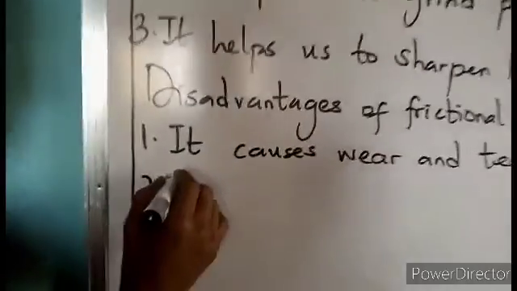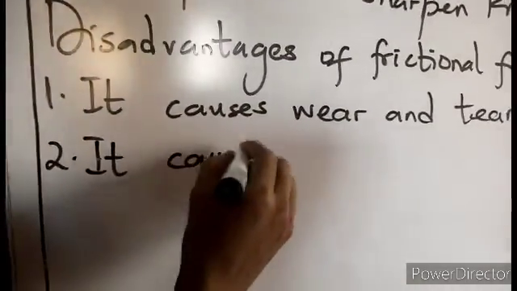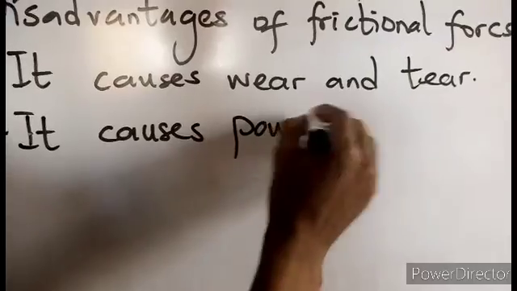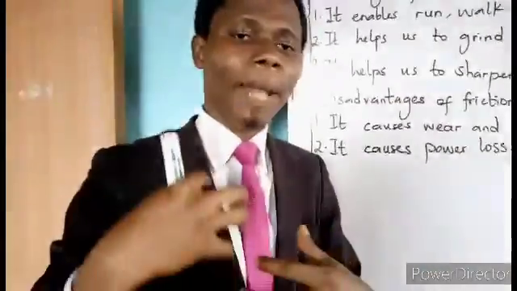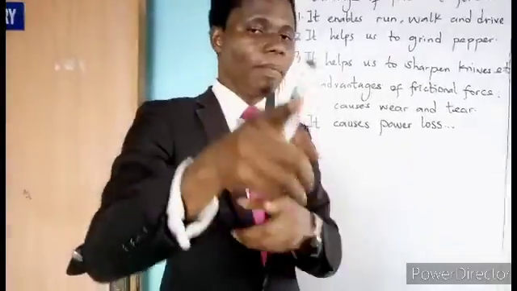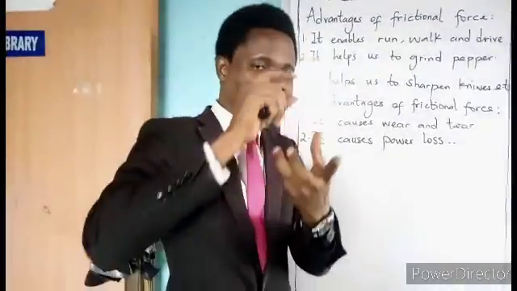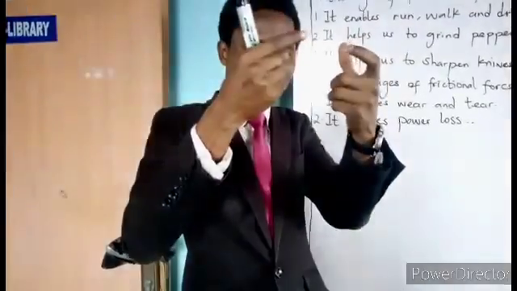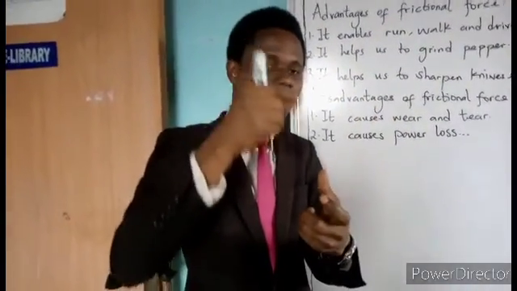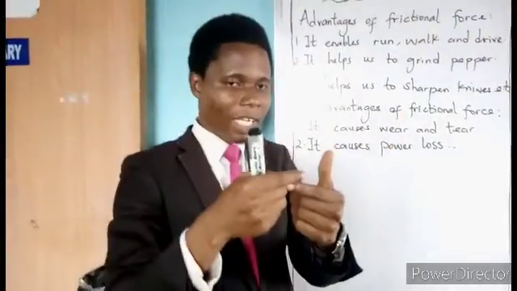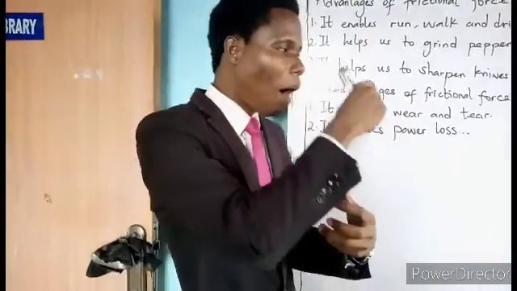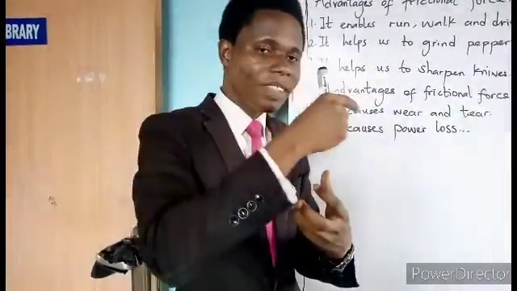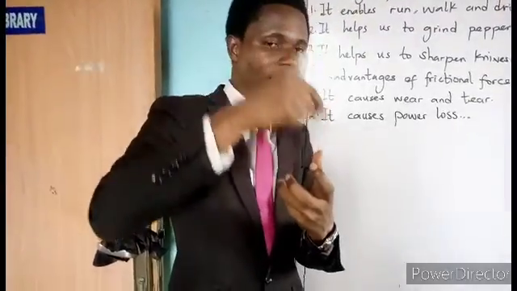Now, another disadvantage is that it causes power loss. What does this mean? This means that sometimes when somebody wants to apply the brake to a driving car, the brake may not work, because the tire and the clutches that hold the tire, that make the effect of the brake come into place, may not be holding the tire. So the brake may be lost. That is why some people run into accidents, because the power is being lost. The power being lost there means the brake is no longer functioning at that point in time.